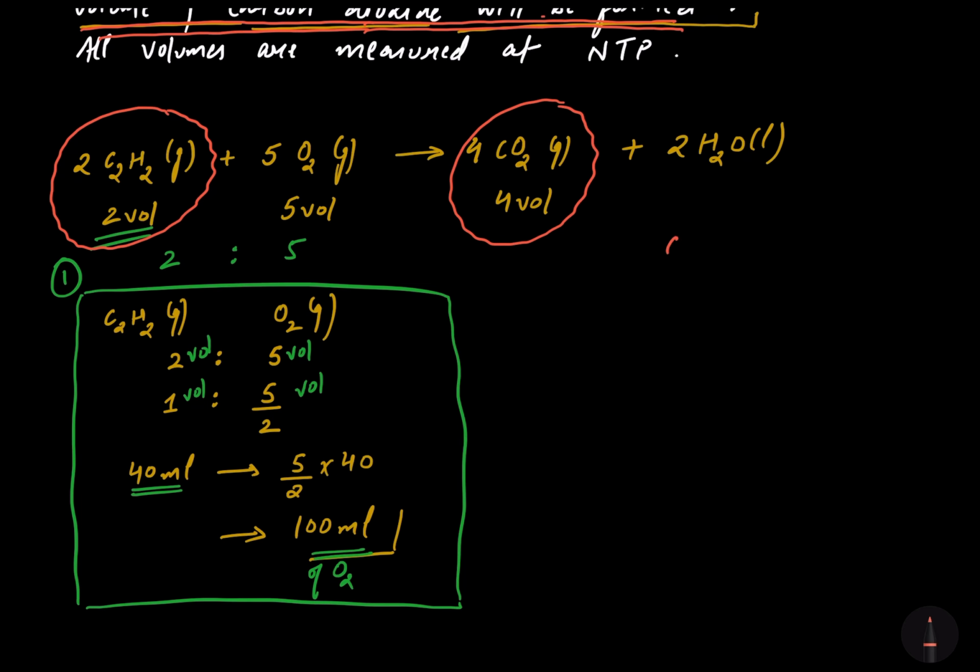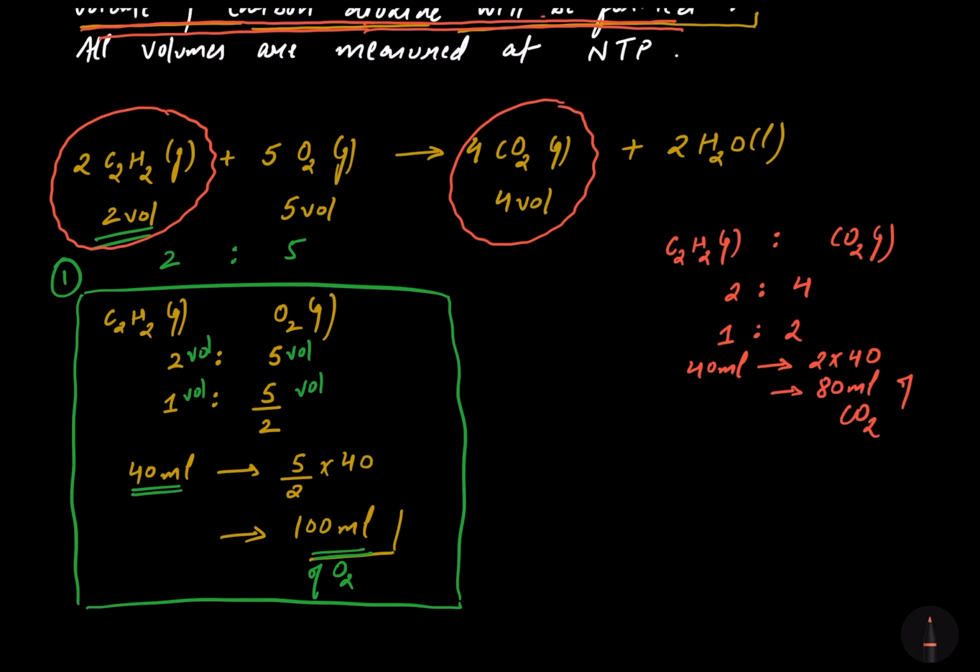Now I'm taking the C2H2 gas to CO2 gas ratio. The ratio comes out to be 2:4. Next it comes out to be 1:2. Then 40 ml of acetylene will produce 2 into 40. It comes out to be 80 ml of carbon dioxide.